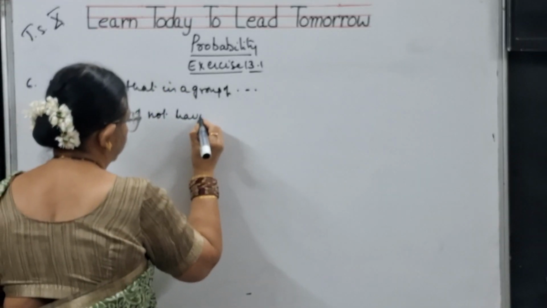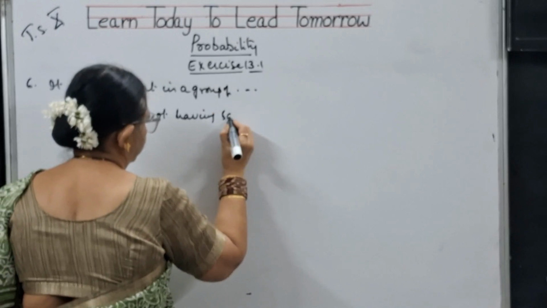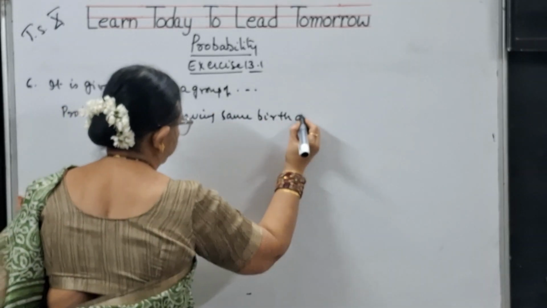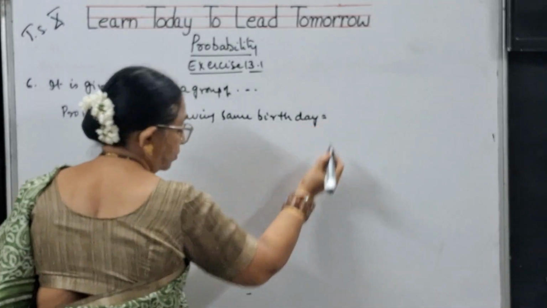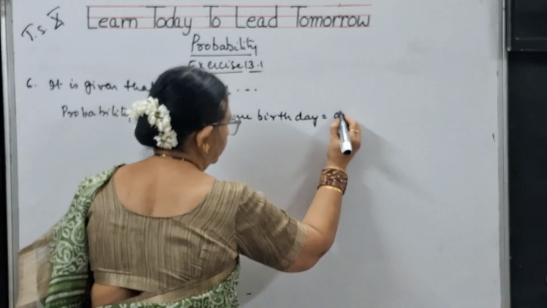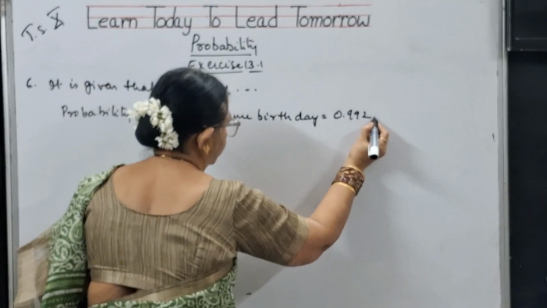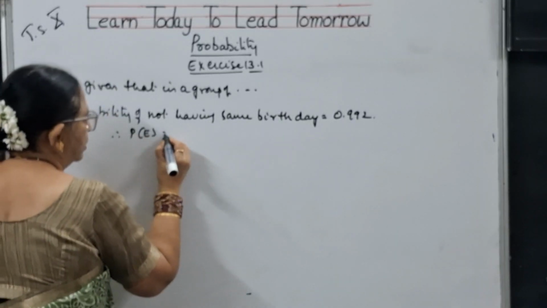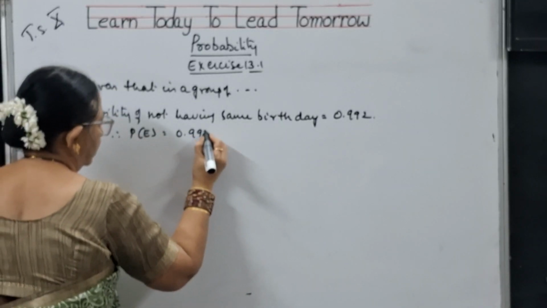Probability of not having same birthday is equal to 0.992. That means probability of an event is 0.992.